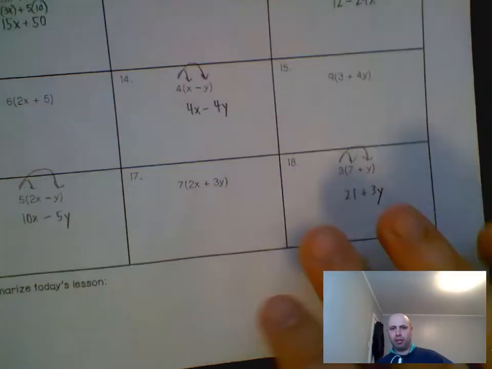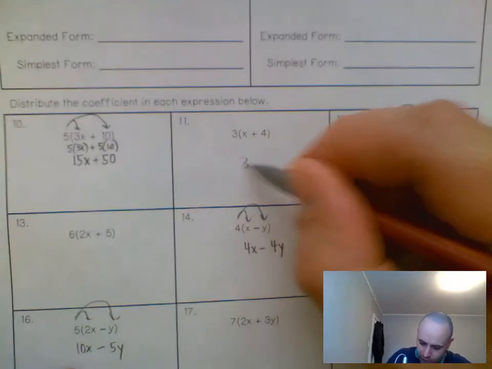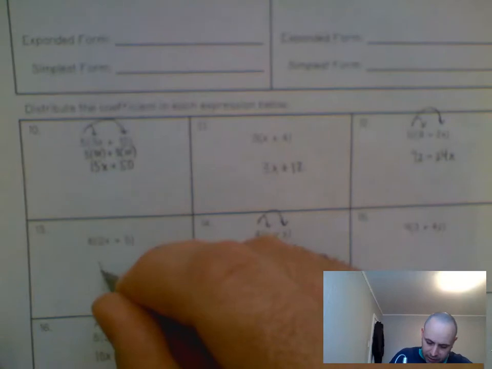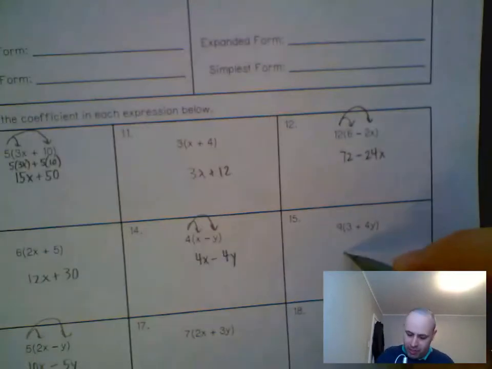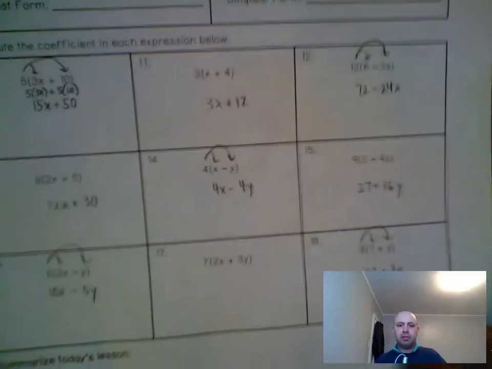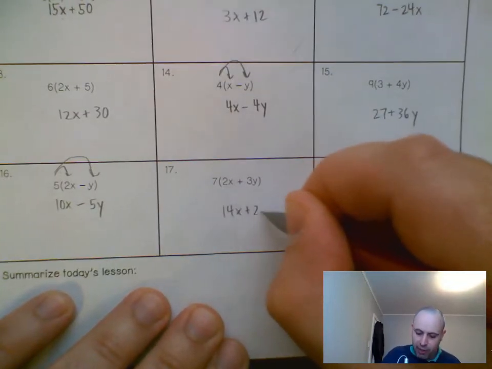Okay, and then just real quick, I'm going to go over the other ones. This one would be 3x plus 12. This one will be 12x plus 30. This one will be 27 plus 36y. And then this one would be 14x plus 21y.